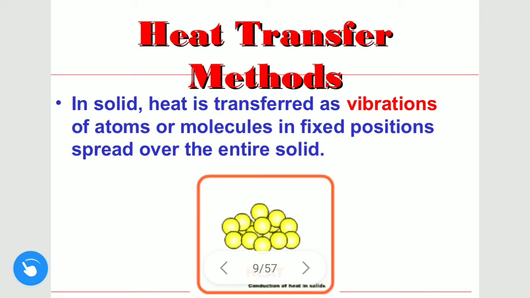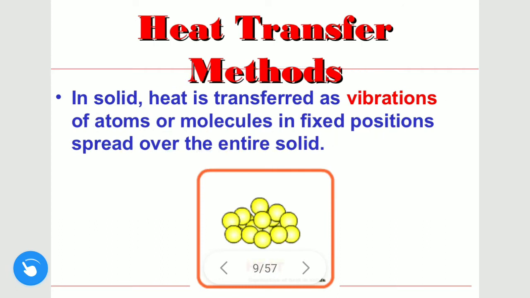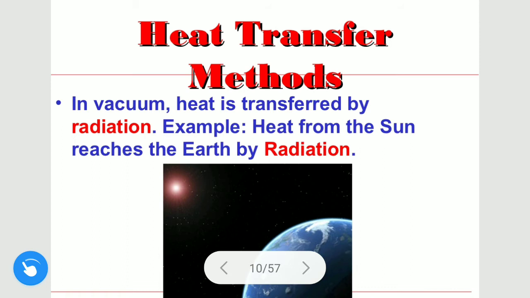In solids, the heat transfer is known as conduction. In solids, heat is transferred because of the vibration of atoms. This vibration is passed on to the next atom and so on, and so heat transfer occurs as vibration in the solids. In vacuum, the third type of heat transfer, radiation, does not require any medium. Hence, radiation can also occur in vacuum or in space.